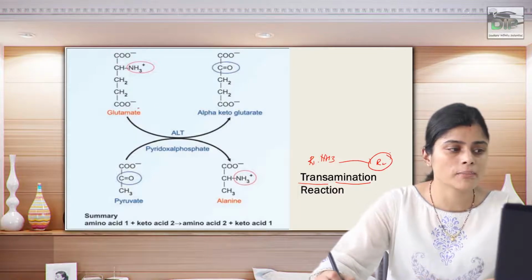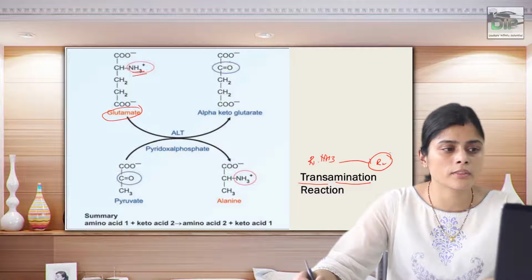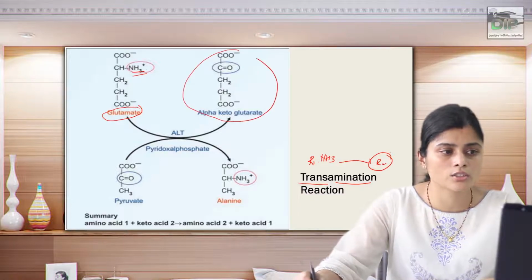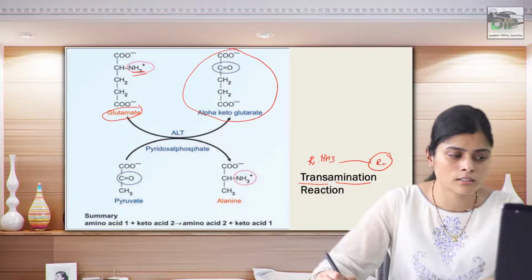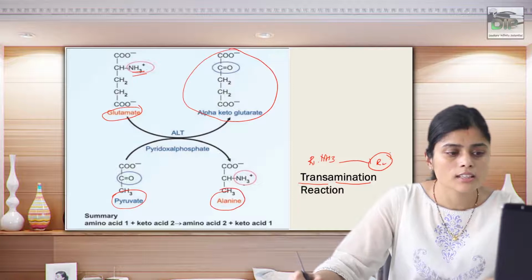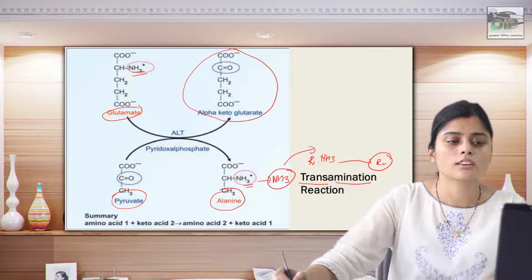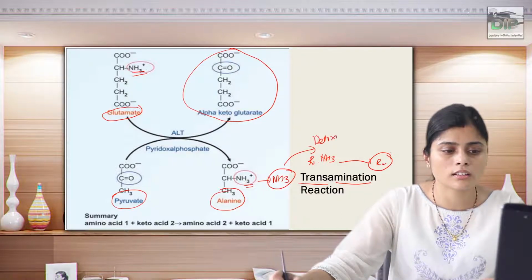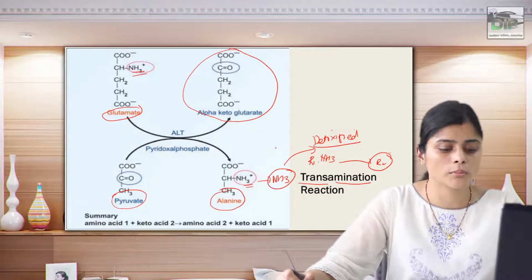For example, glutamate is the basic amino acid, it contains the amine group, it gives its amine group and it forms alpha ketoglutarate. Here the formation of pyruvate to alanine is taking place. This amine group is liberated in the form of ammonia, which is detoxified further in the liver in the form of the urea cycle, or excreted in the form of ammonium ion.